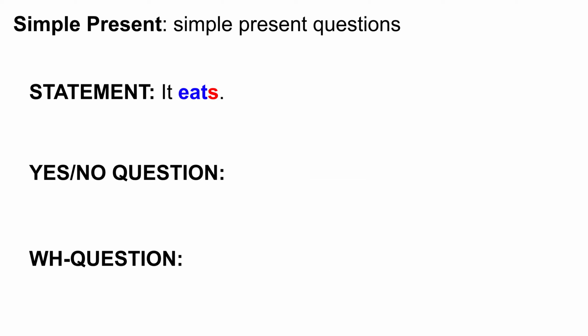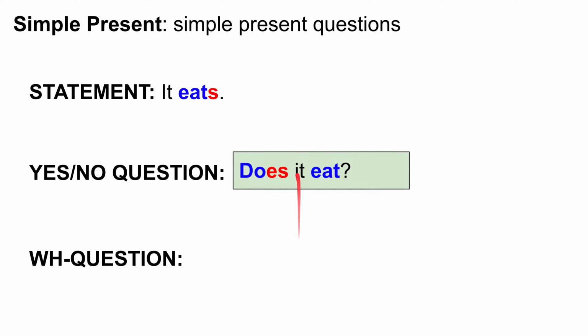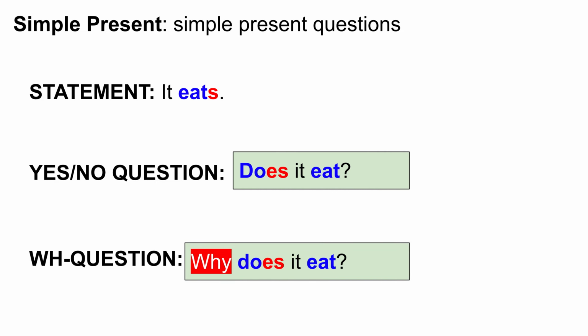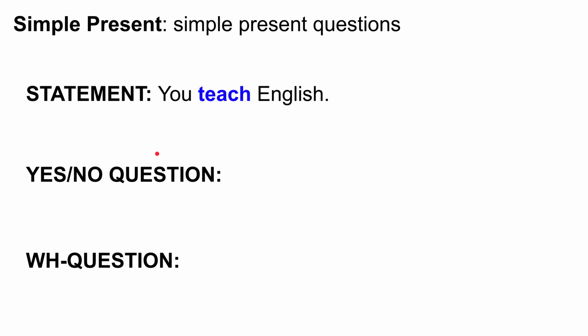Let's look at one more, our last example. It eats. Think of the yes, no question for it eats. Okay, does it eat? So we move the es to the do auxiliary. Now think of a WH question with does it eat, using why. 5 seconds. Okay, and the WH question: why does it eat?